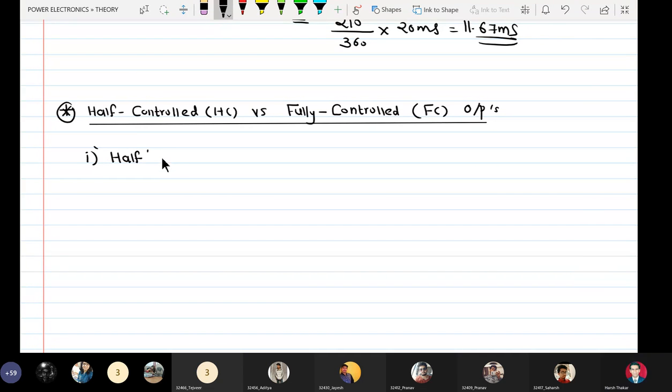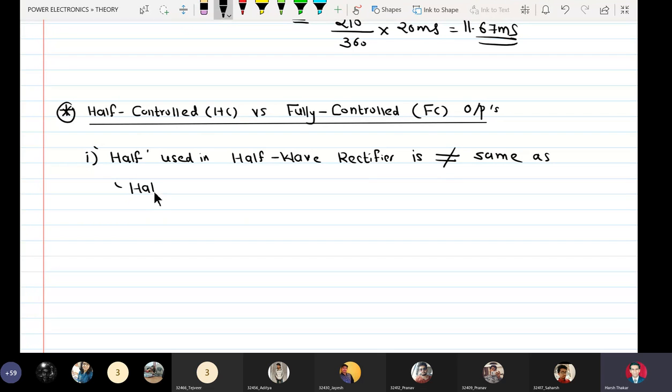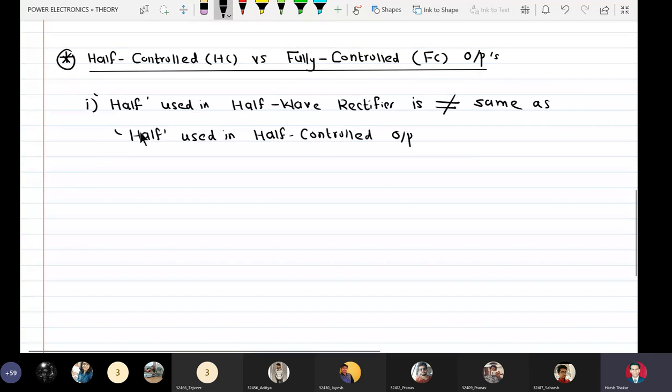Okay, so the half used in half wave rectifier is not the same as the half used in half controlled output. Second point is similar.